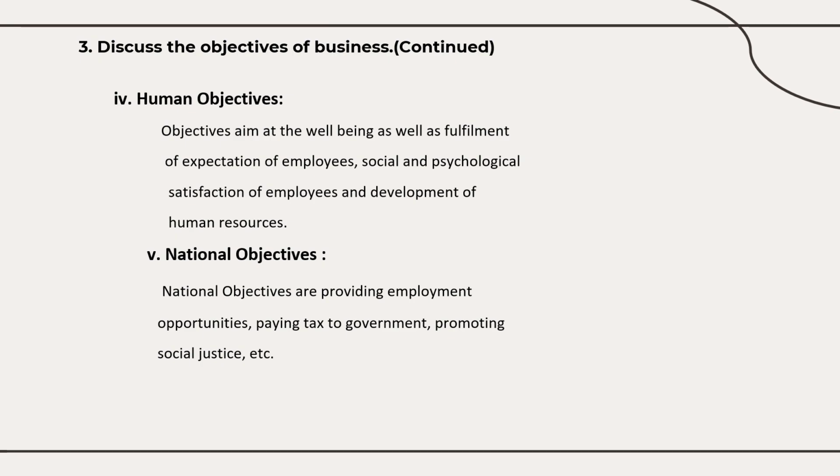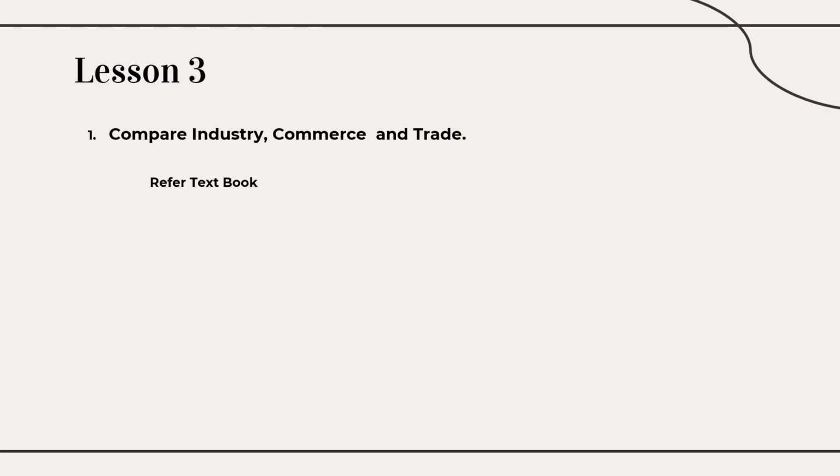So in the first 5, 6, 7 lessons, you don't leave any questions. You learn everything. One third of the questions you will be expecting in the first 10 lessons. You will be getting it. So you learn all the questions. And for the third lesson, also compare all the differences between, you refer to the textbook or whatever notes your teacher has given. That is easy, that's why I am skipping that.